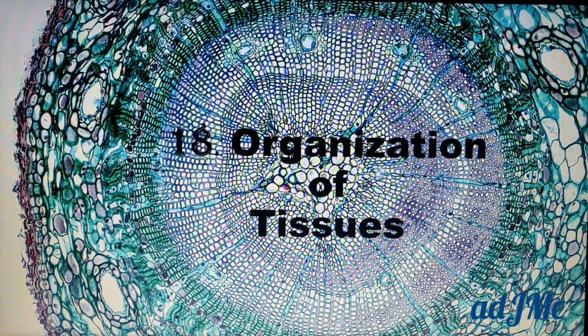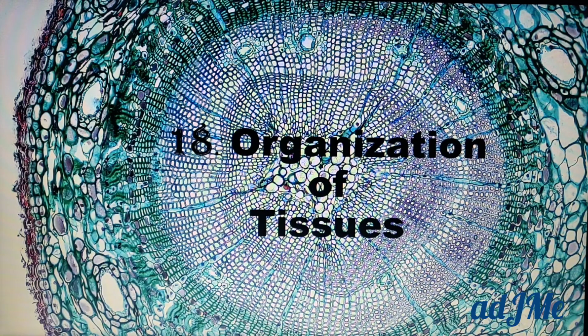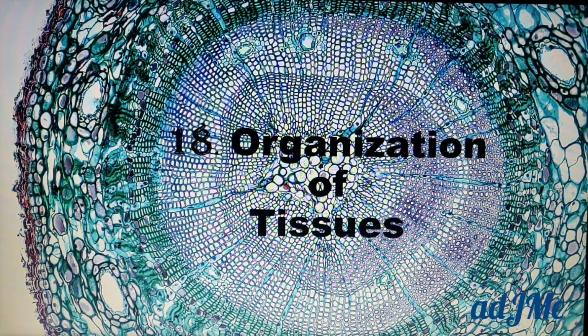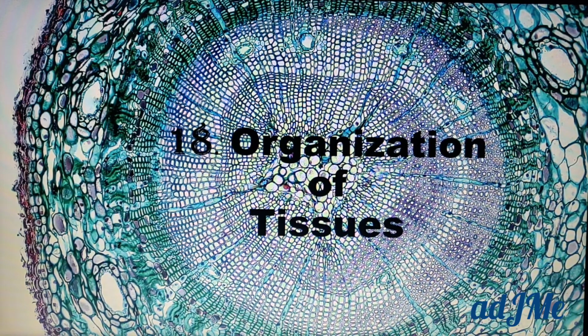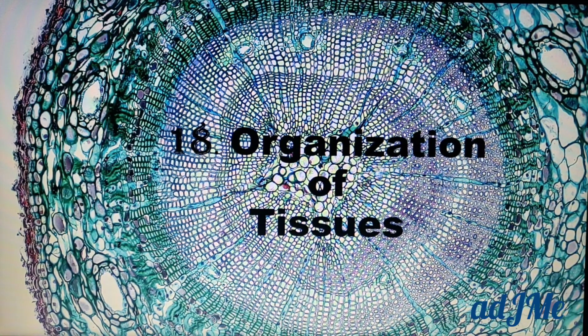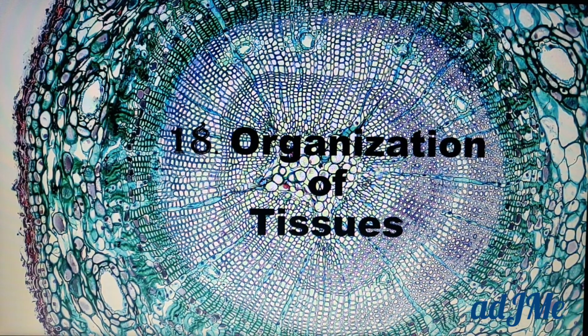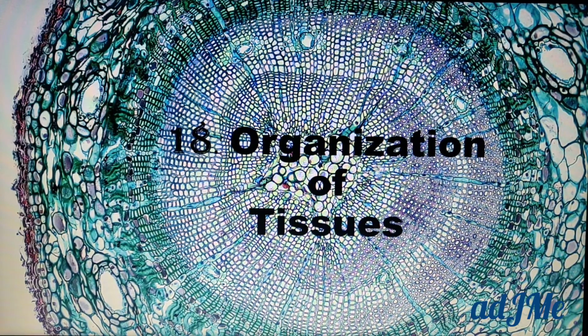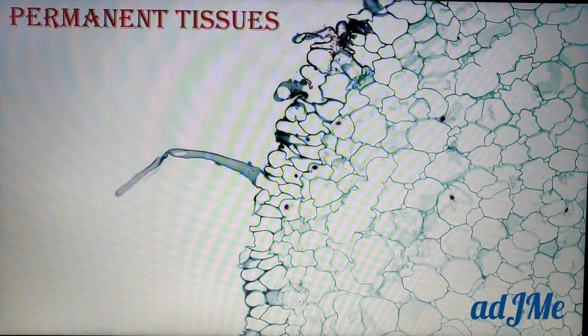Well, we'll enter into today's class about organization of tissues. As I said in the intro, we are learning about plant tissues now, organization of plant tissues. In that we have already completed meristematic tissues, which are otherwise called temporary tissues, and now we are going to learn about permanent tissues.